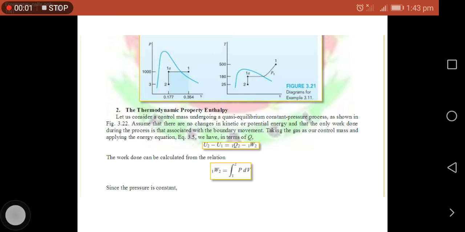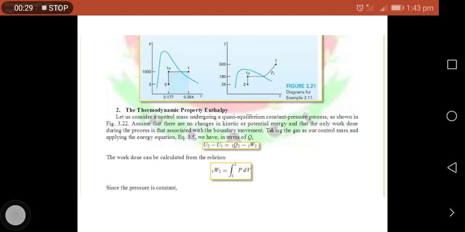Okay, so continue tayo. Next topic we have here, the thermodynamic property in which this is enthalpy. Okay, so enthalpy is one of the properties of our substance or systems that is also given on our table, on our appendix, sa dito sa ginagamit natin na libro.